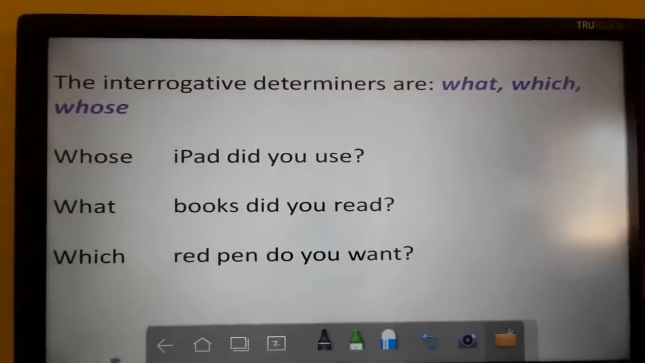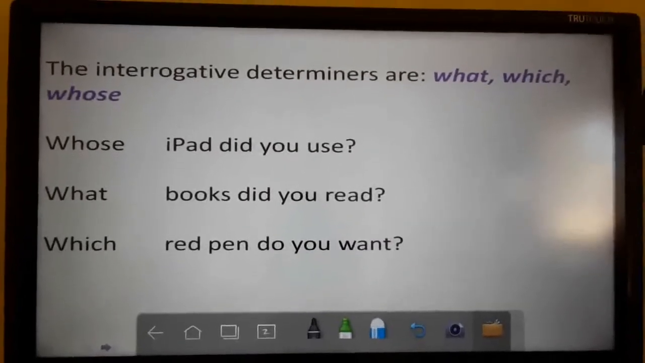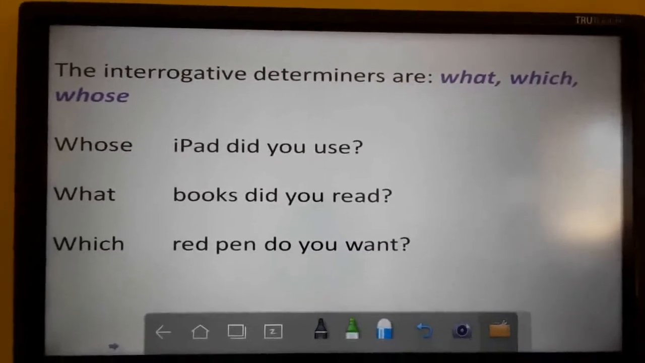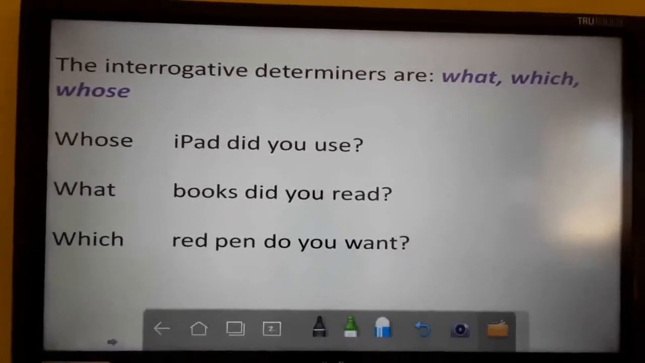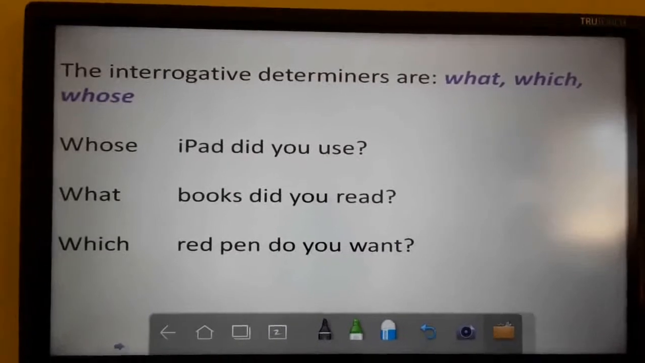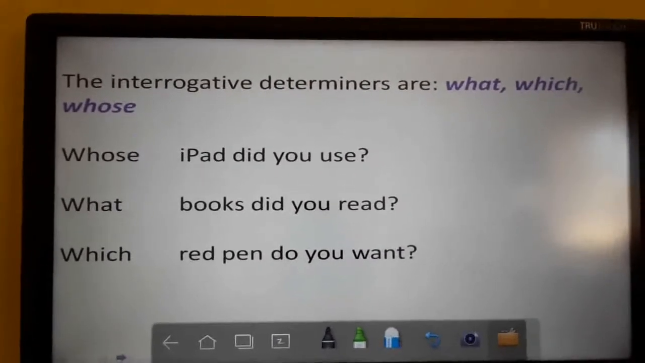Next come interrogative determiners. Interrogative means we can see what, which, whose, words like those. Whose iPad did you use? What books did you read? Which red pen do you want? So these are the interrogative determiners you use here.